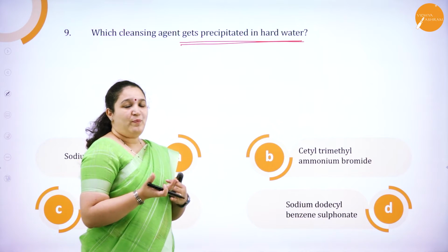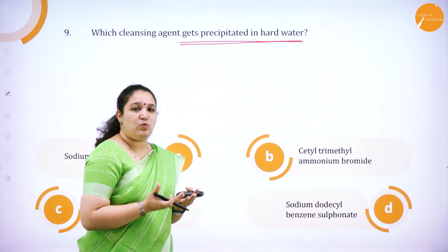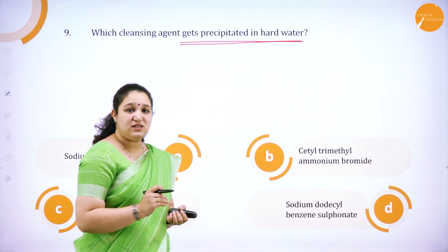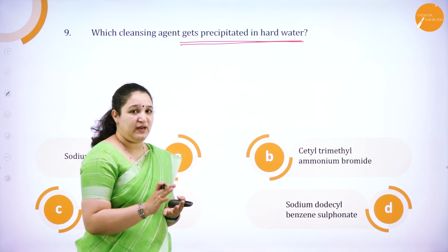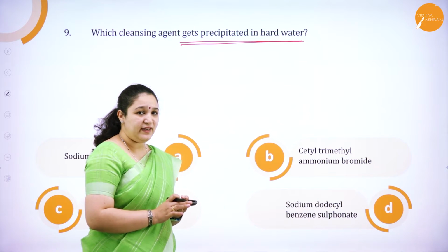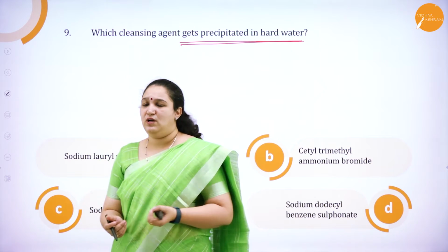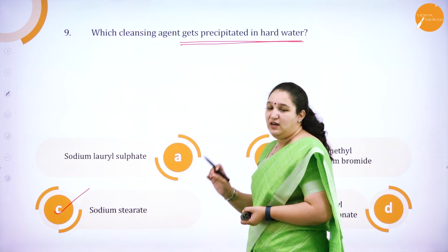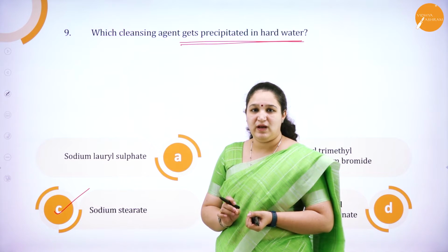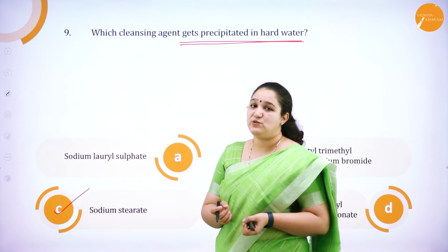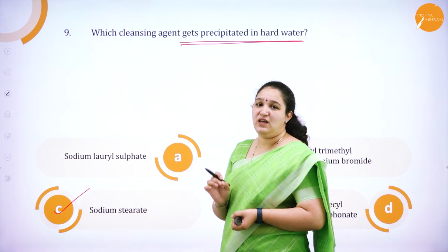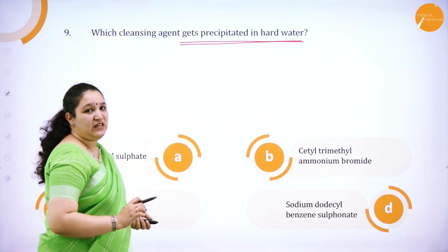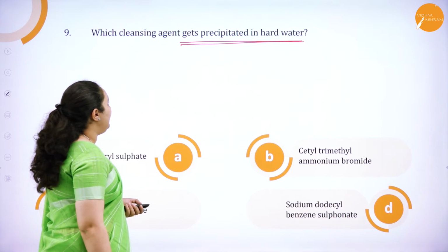Now, soap and detergent, if we take, which is the one which will form a precipitate with hard water? It is soap. Detergents do not form any precipitate even with hard water. Correct? So, which is the soap which we have got here? It is sodium stearate. So, obviously, sodium stearate reacts with calcium or magnesium ions to form a precipitate which we call scum. So, the correct answer is sodium stearate. Fine. So, next question.